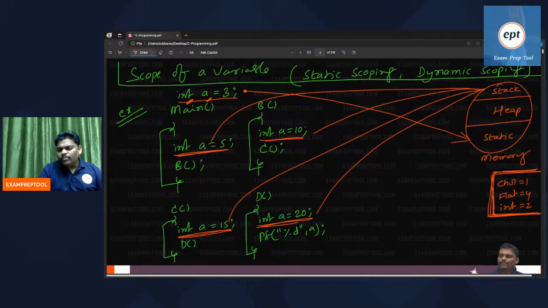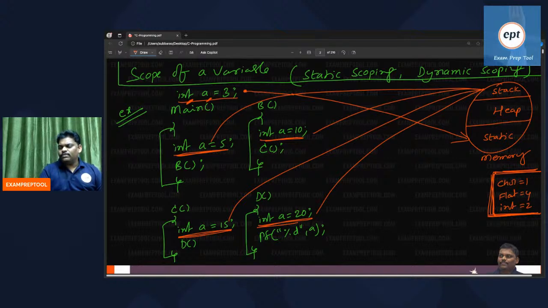So out of those 10 bytes, how many bytes in the static area? How many bytes in the stack area? Can you help me? Totally 10 bytes. I'm agreeing with whatever you are saying. But how many in the stack area? How much in the static area?